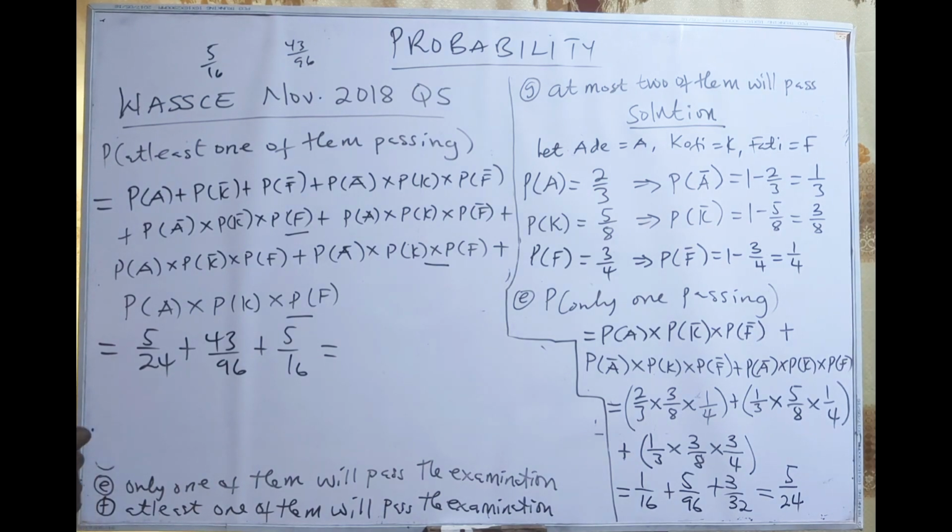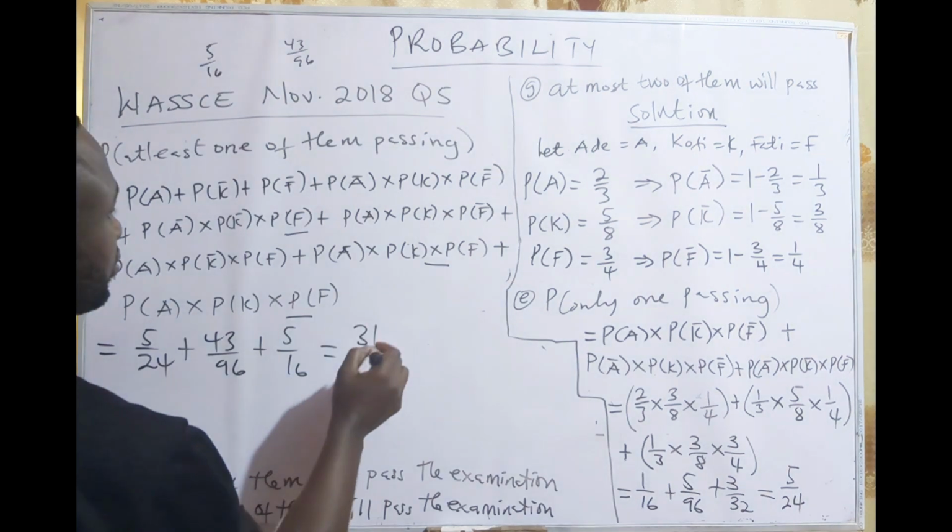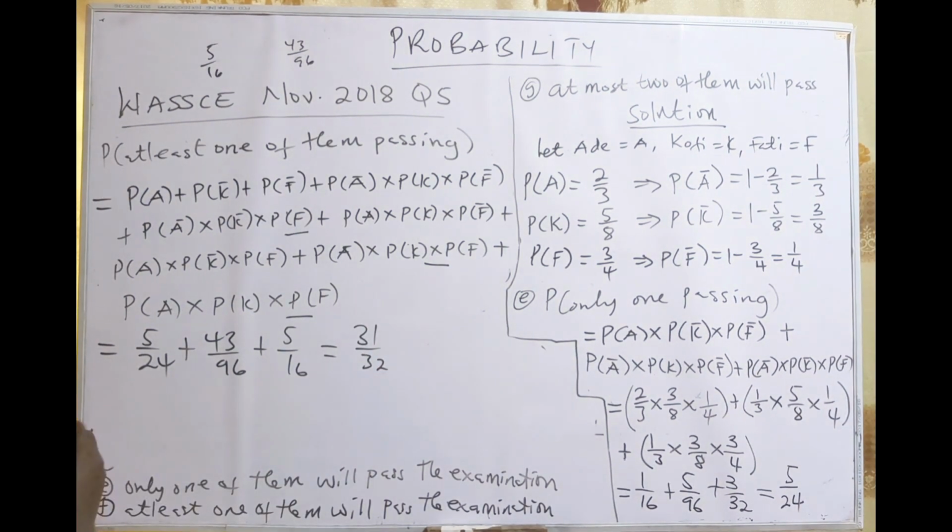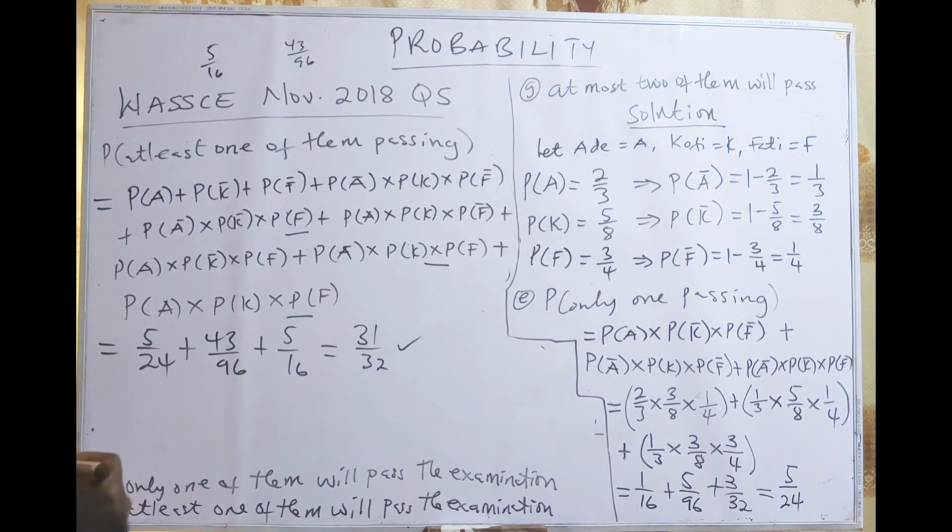So that will be 5 on 24 plus 43 on 96 plus 5 on 16, and that will give us 31 on 32. That is at least one of them passing.